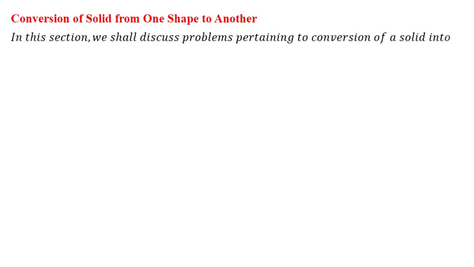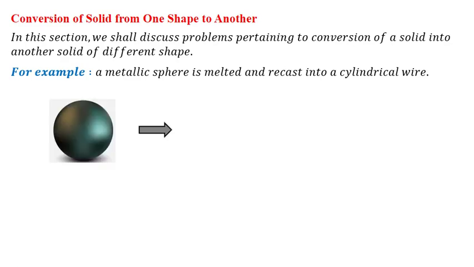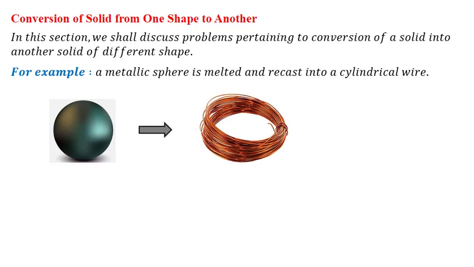Now in this lecture we are going to see the conversion of solid from one shape to another shape. So in this section we shall discuss the problems pertaining to conversion of solids into another solids of different shapes. For example, a metallic sphere is melted and recast into a cylindrical wire. So let us see the problems related with these types of conversions.